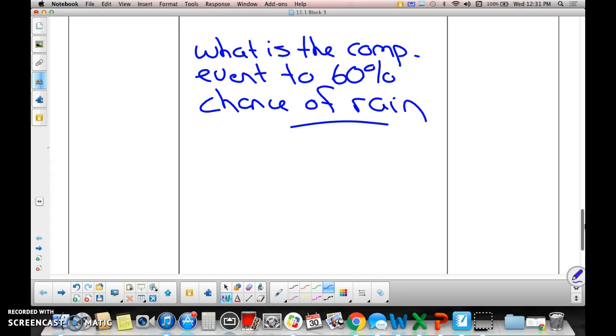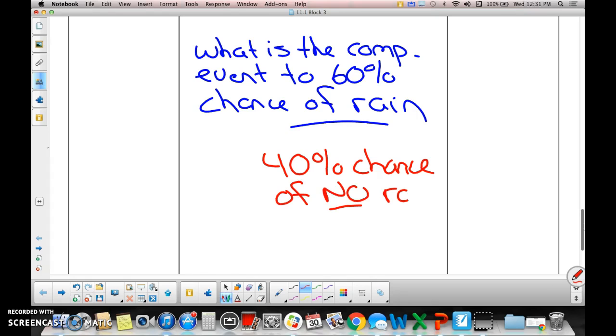Raise your hand if you got it. What is a complementary event to a 60% chance of rain, Kennedy? 40% chance that it will not rain? So a 40% chance of no rain. Does that make sense?